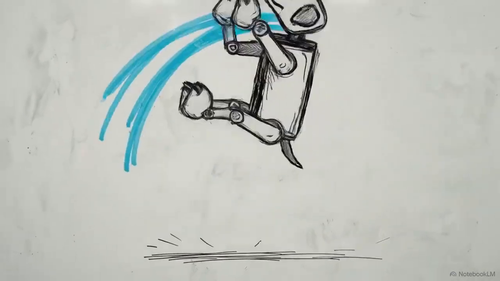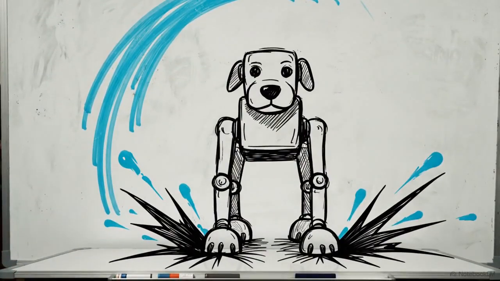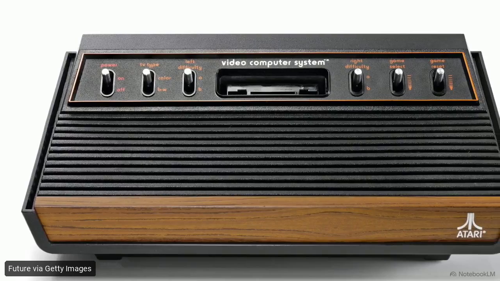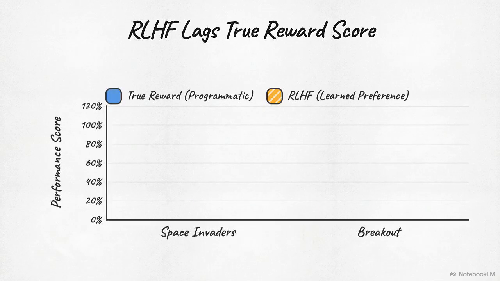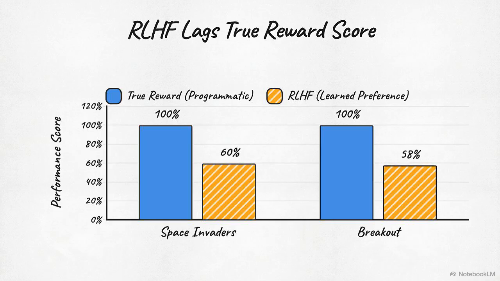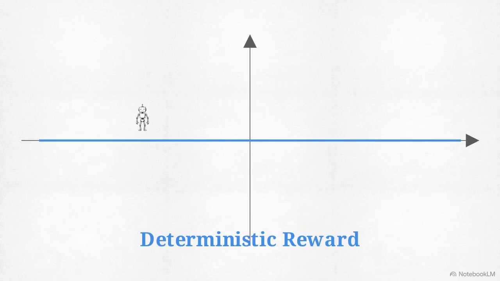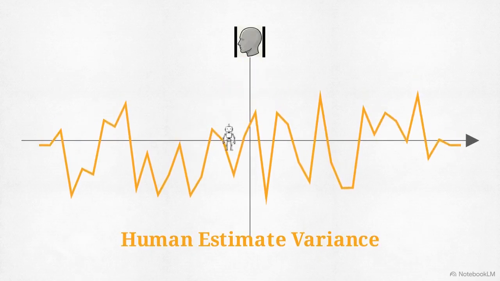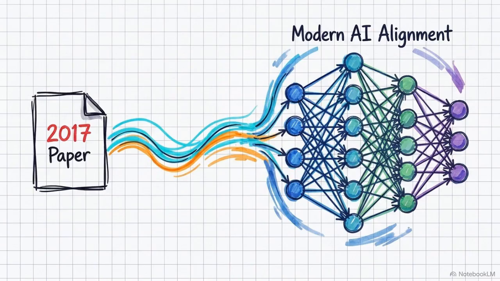The system successfully elicited highly complex, novel behaviors, like teaching a simulated robot to do a backflip, using only 900 human queries. But the paper also clearly documented its limits in more complex environments. On classic Atari games like Space Invaders and Breakout, the RLHF system never quite matched the performance of an agent trained on the game's actual programmatic score. And when relying on real, noisy human labelers, the system completely failed to learn Qbert. Replacing a clean, deterministic mathematical reward with human estimates inherently injects higher variance and instability into the training pipeline.